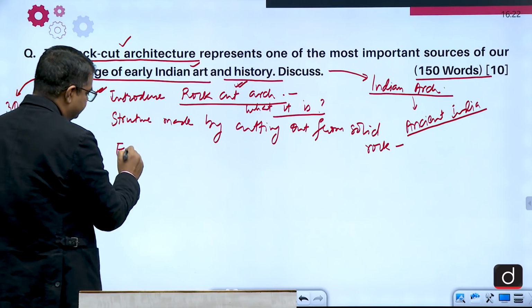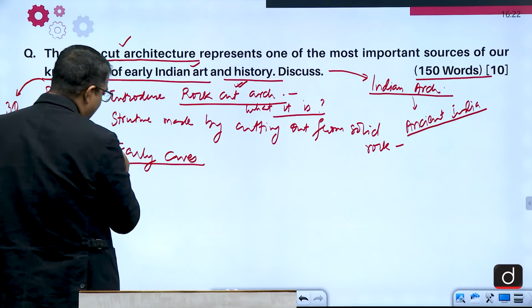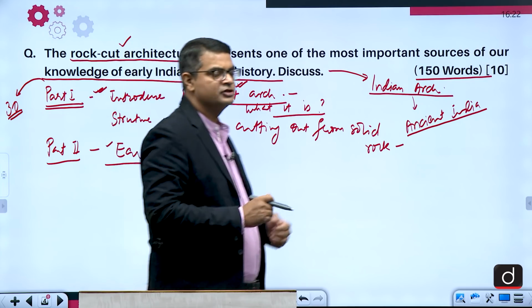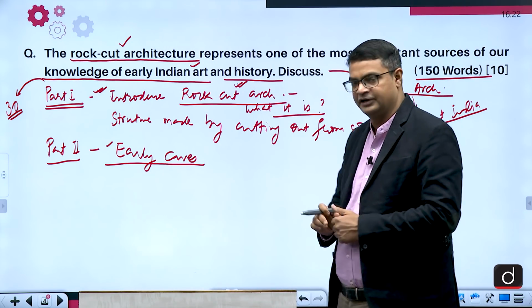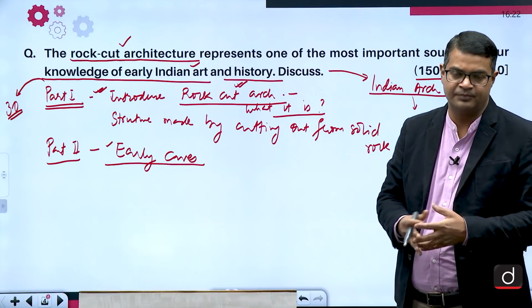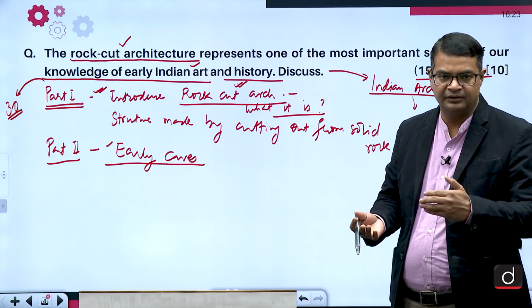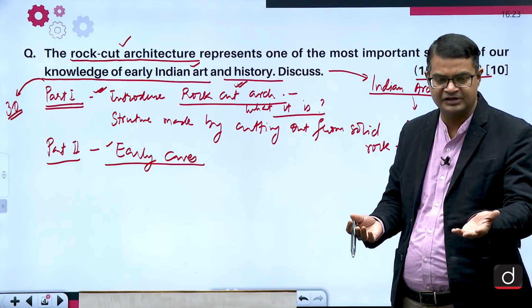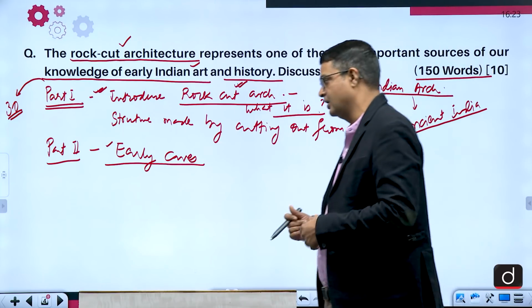early caves. Early caves you have to write because cave is also an expression of rock cut architecture. Cave is the most important expression. It has two important parts, that is Chaitya and Vihara.